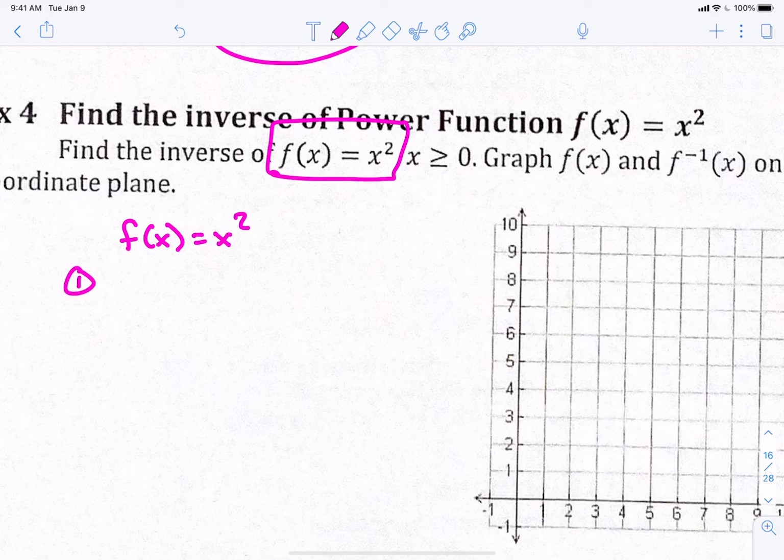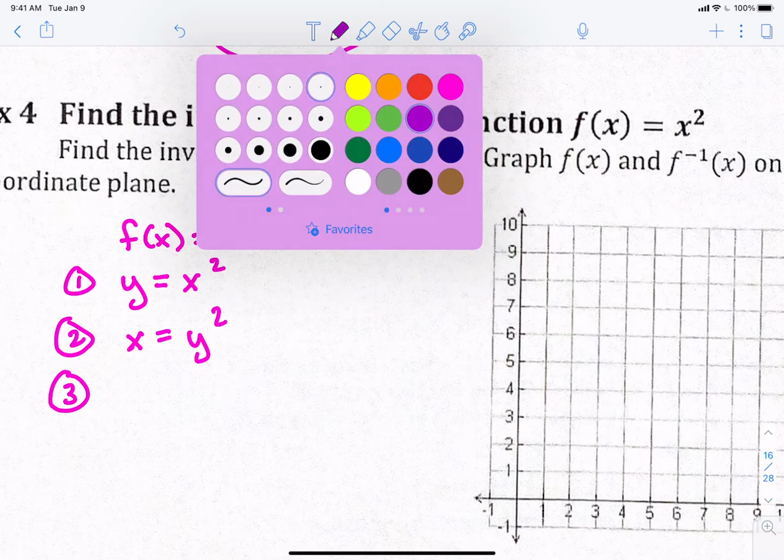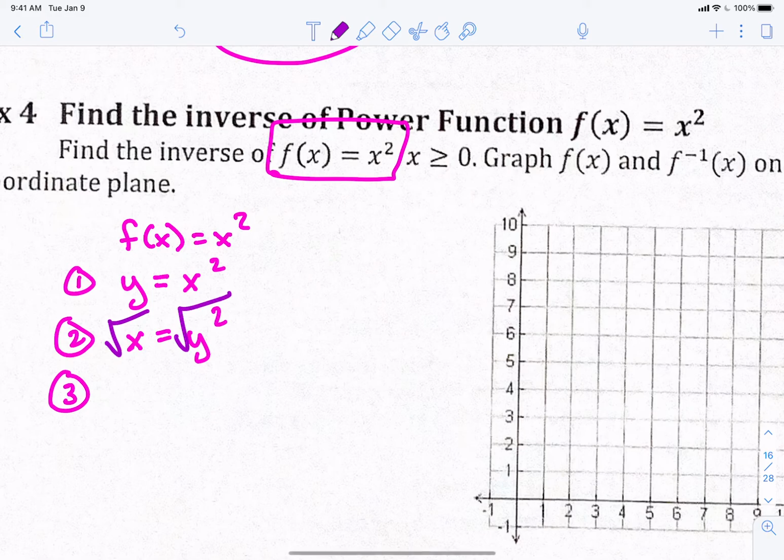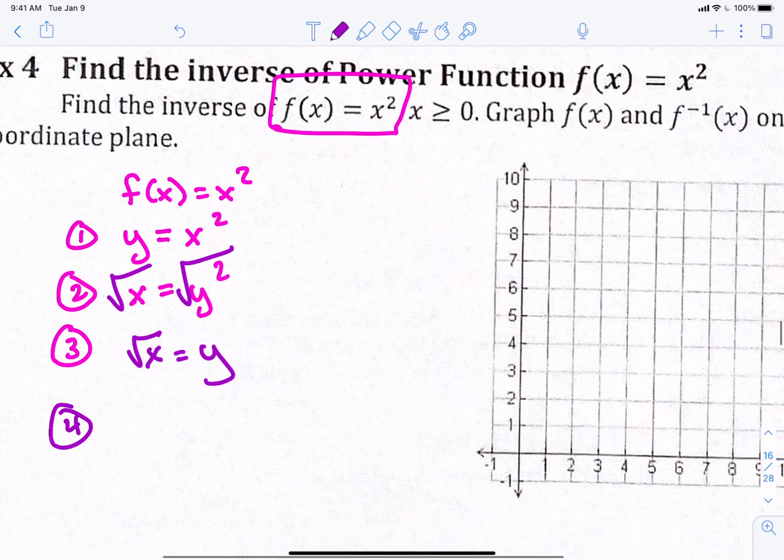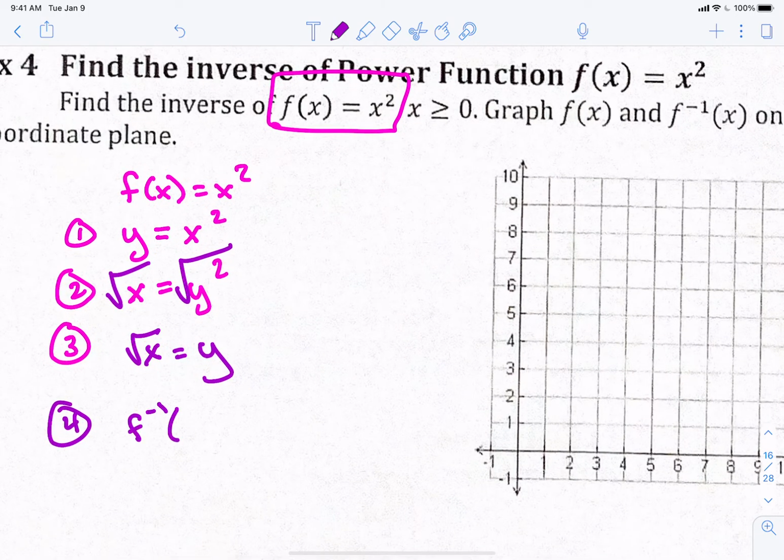What's step number 1 for finding the inverse? Change f of x to y. Step number 2? Change the x and y. Swap them out. Step number 3, you solve for y. How do I get the y by itself? Take the square root. So y equals the square root of x. Step number 4, we switch its name back. So we call it f inverse of x equals the square root of x.